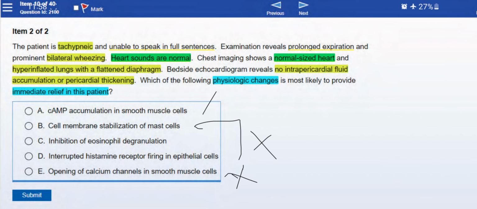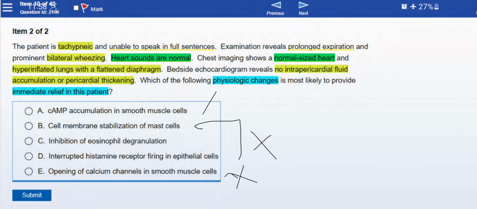Which of the following physiologic changes is most likely to provide immediate relief in this patient? Option A, cyclic AMP accumulation in smooth muscle cells. Option B, cell membrane stabilization of mast cells. Option C, inhibition of eosinophil degranulation. Option D, interrupted histamine receptor firing in epithelial cells. Option E, opening of calcium channels in smooth muscle cells. Pause it and give the answer.